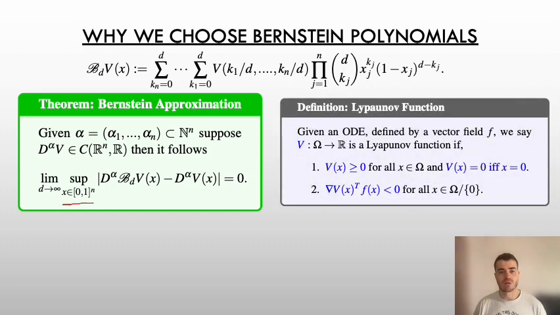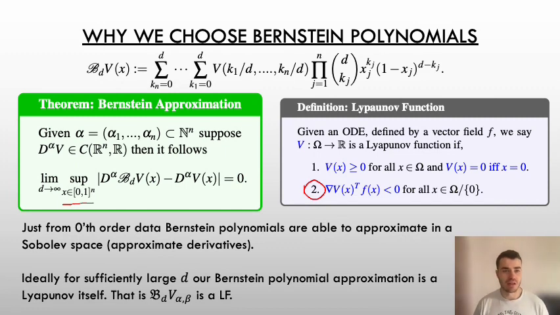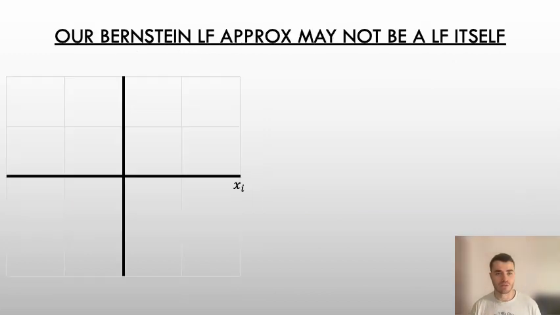This is important when we're trying to approximate Lyapunov functions, because we have the property that they are decreasing along the solution maps, which amounts to this differential inequality given in 2. So we'd also need to approximate it in terms of the derivative in the hope of satisfying 2. What's interesting is that the Bernstein polynomial actually only takes zeroth order data, but is able to approximate in the Sobolev space, so approximate the derivatives, as many derivatives as the function is smooth, which is an interesting property of Bernstein polynomials.